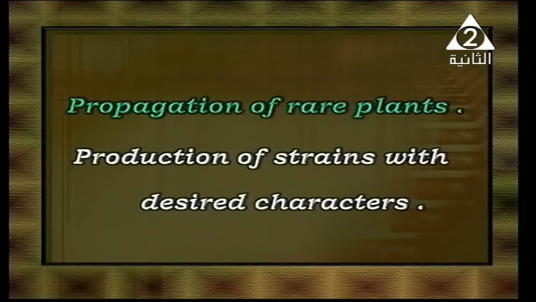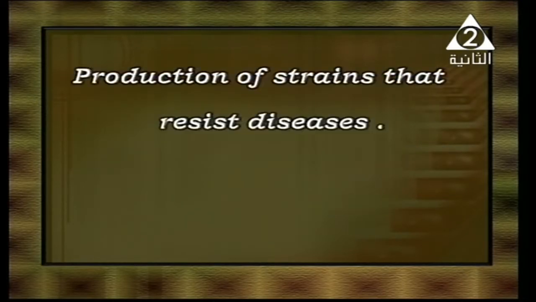Genetically, or by using tissue culture, we can modify a different type of rice to take just a little amount of water. So we can produce a large amount of rice by using tissue culture without a large effort. So propagation of rare plants, and production of strains with desired characters means characters that we need in our daily life. And also production of strains that resist diseases.